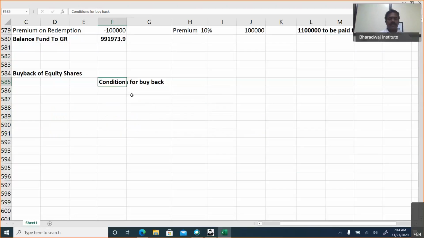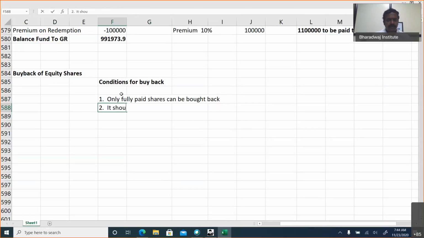If they ask you conditions for buyback, you can just try to key in the main points. Only fully paid shares can be bought back. Like this, you can give the points and type, point by point. Main points alone you have to key in. Only fully paid shares can be bought back.